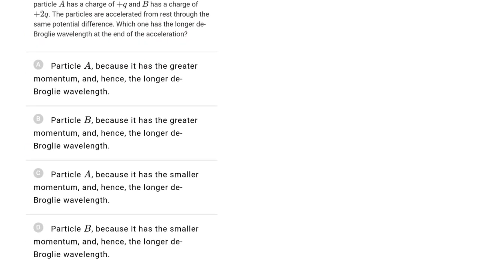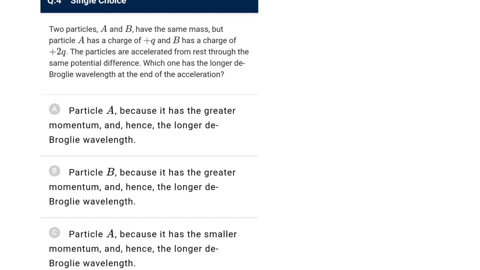Next one, two particles have the same mass, but particle A has a charge of positive q and B has a charge of positive 2q. They are accelerated from rest through the same potential. So now the de Broglie wavelength you know is h by p. We wrote it is h by mv or h by root 2mK, and K is q times V. So potential is same and the mass is same, so lambda is 1 by root q.